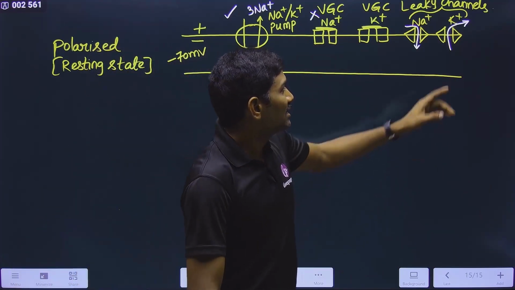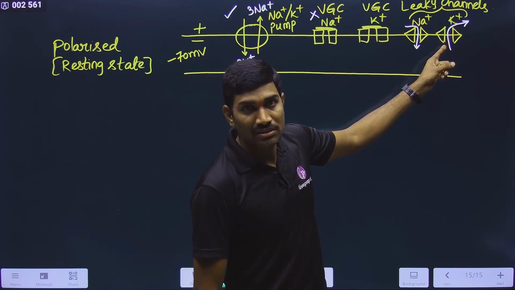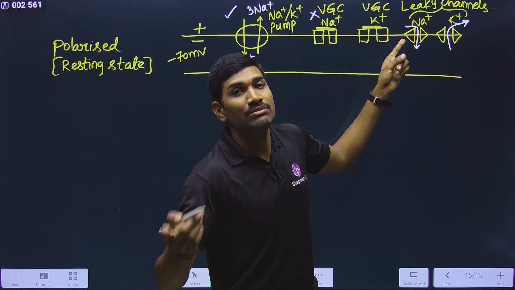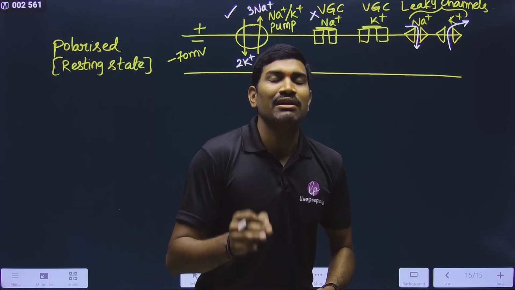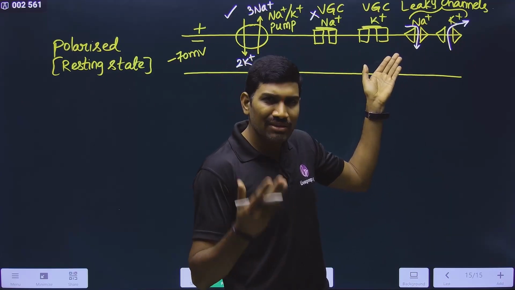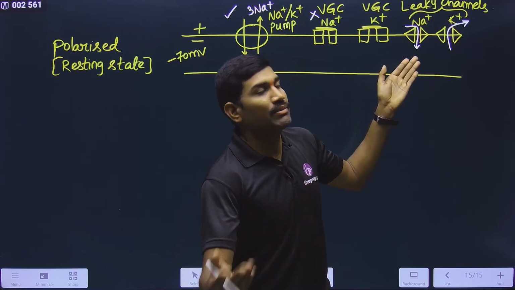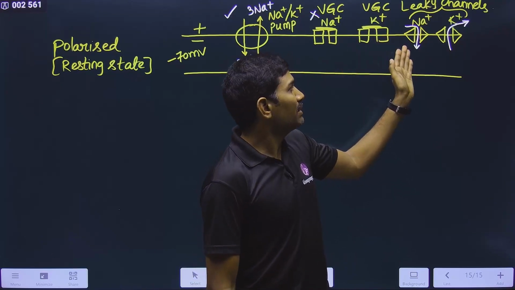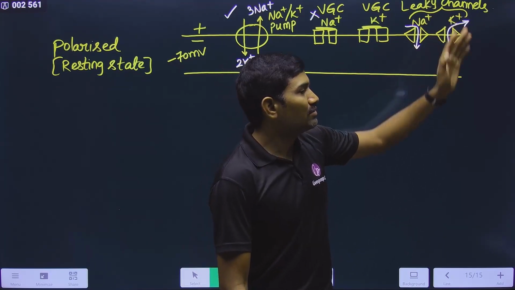That's why they say the resting membrane is more permeable to K plus, and almost impermeable to Na plus. Please remember, they said almost impermeable. They did not say completely impermeable. Almost impermeable means very less permeable to Na plus, because the number of Na plus channels is very less. This is the meaning, because they are talking with respect to leaky channels. But compared with this, it is more permeable to K plus because the number of K plus leaky channels is more.